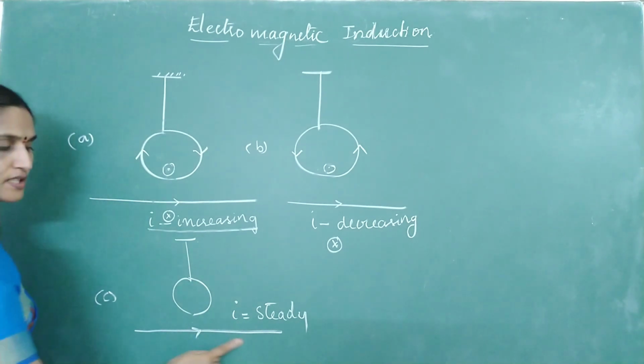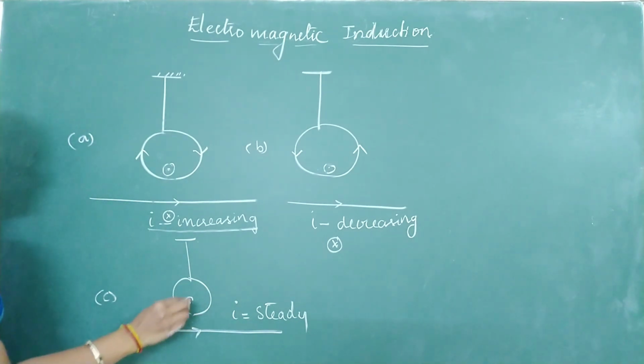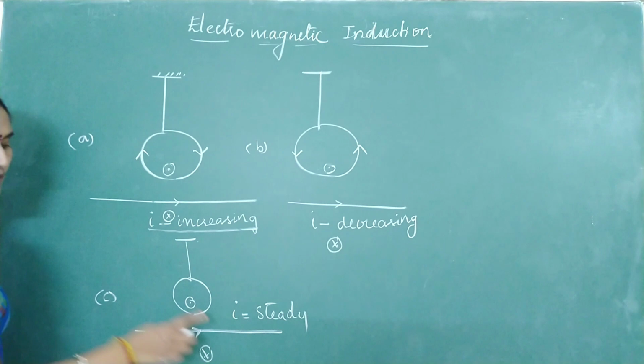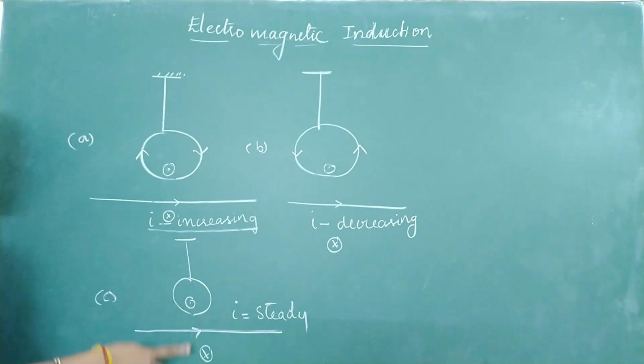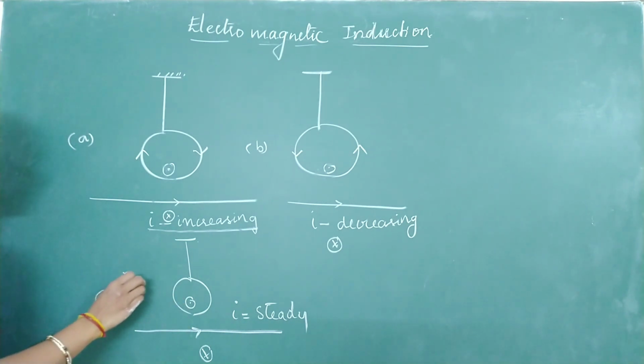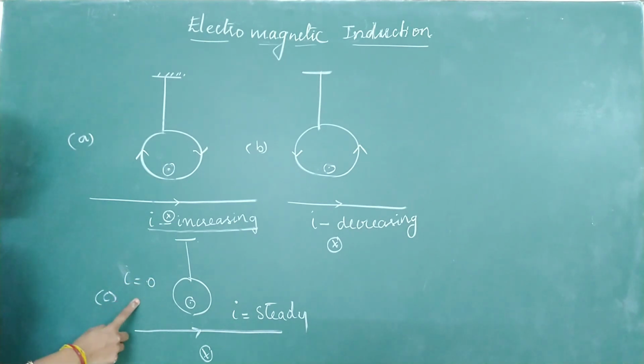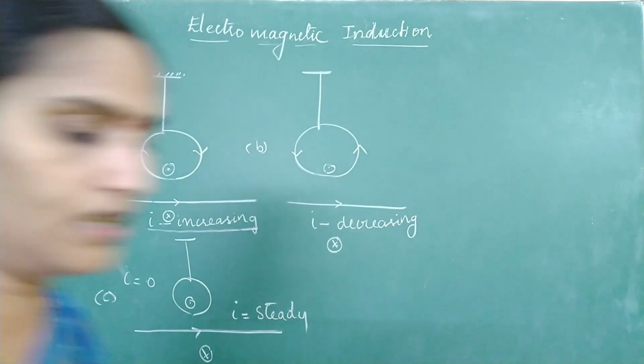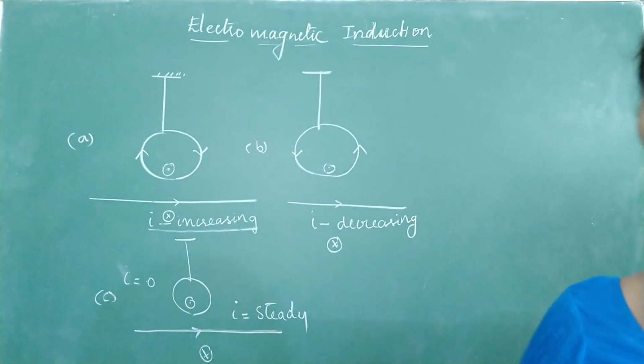Come to this case. A steady current is passing through it. Again, if I put the magnetic field lines, neither the flux is increasing nor is it decreasing. If there is no change of flux, what will the induced current be equal to? 0. No current will be induced. So remember, if there is no change of magnetic flux, there won't be any induced current or induced EMF.